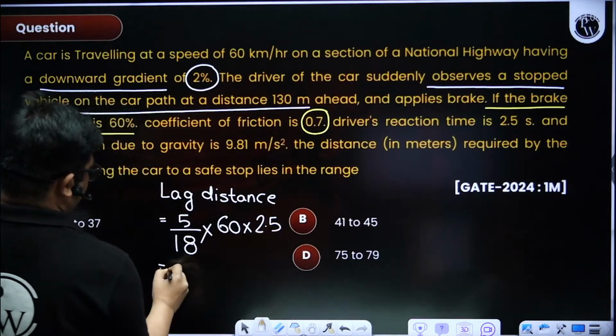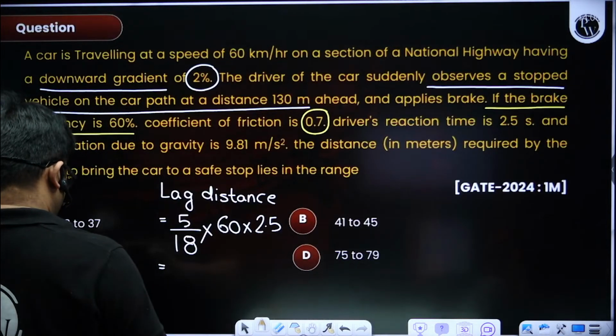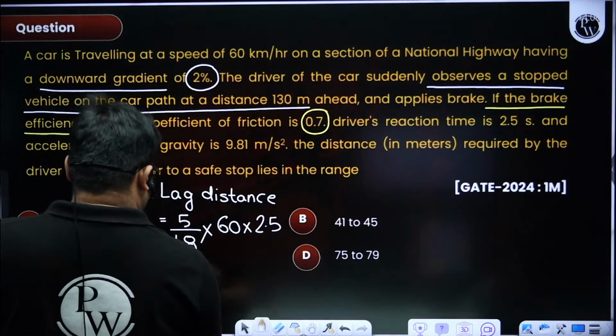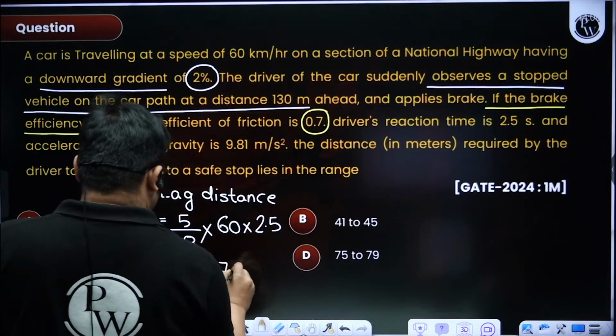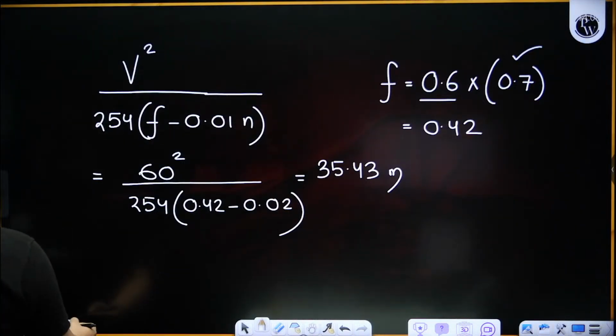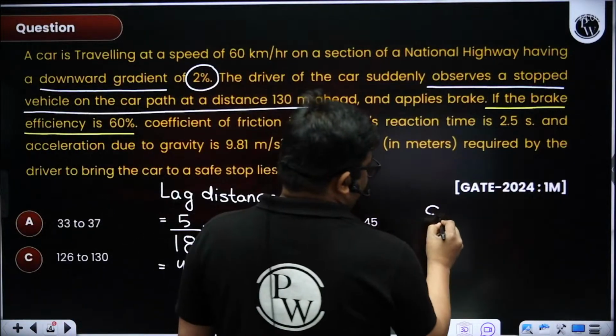So this is 5 into 60 into 2.5 divided by 18, which I am getting as 41.67. If I add 41.67 plus 35.43, I'm getting approximately 77.1. So the SSD I am getting what?